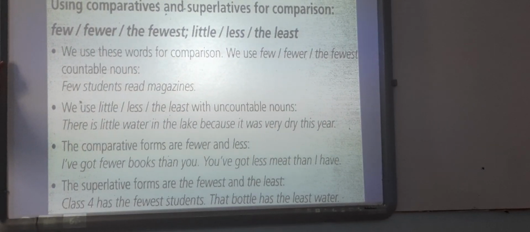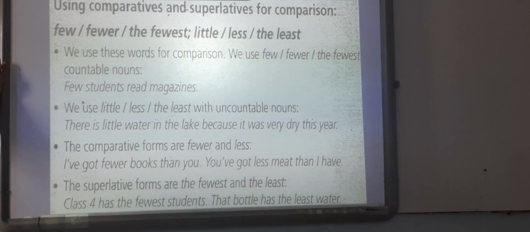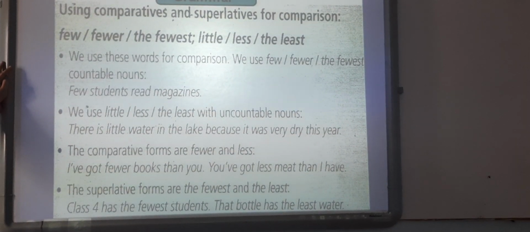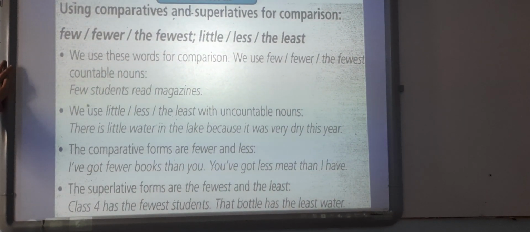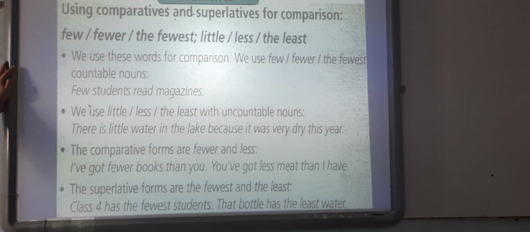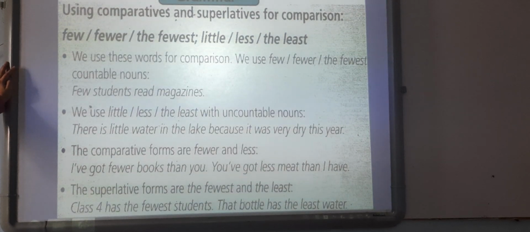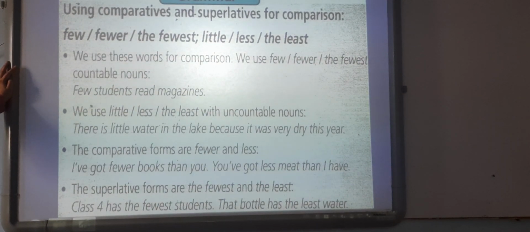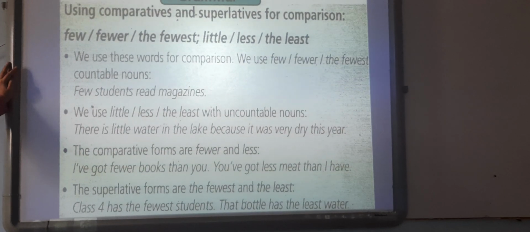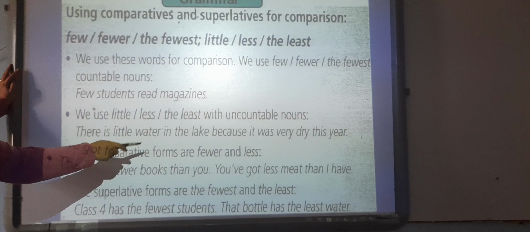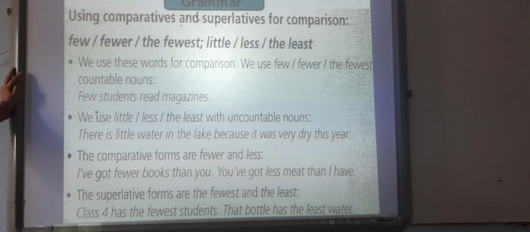We use little, less, the least with uncountable nouns, just like milk, sugar. We can say there is little water in the lake because it was very dirty this year. The comparative forms are fewer and less. If I want to compare between two nouns, I will use fewer or less with than.